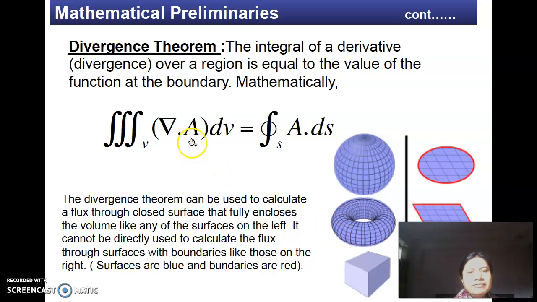Okay, so whenever I have a vector A, then volume integral divergence of A dv is equal to surface integral A dot ds. This is what is my divergence theorem. So using the divergence theorem, I can calculate the flux associated with the given surface as equal to the volume integral of the divergence of the vector field over a given volume. Okay. Now the importance of the divergence theorem is that very easily I can convert a surface integral into a volume integral or a volume integral into a surface integral.